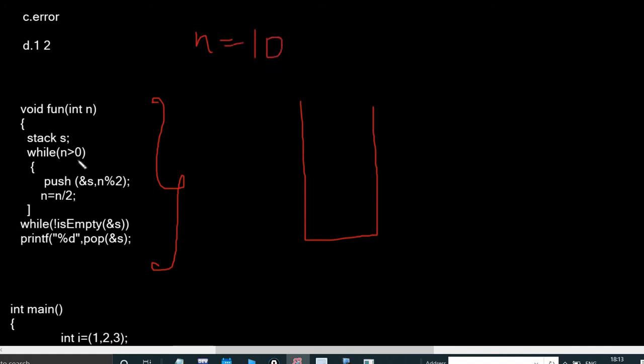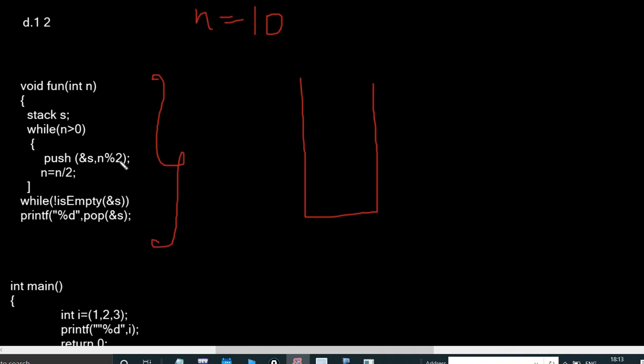So here I didn't give the options, I directly tell the answer because it is a tricky question and you cannot solve it easily. Okay, I will directly tell the answer to you after explanation. Let's take n equal 10. You can take anything. So n is greater than 0. Fine. So I need to push to the stack.